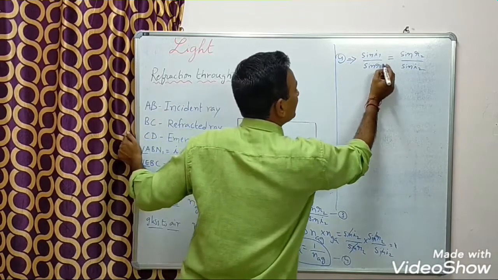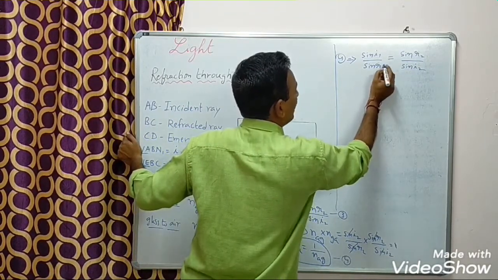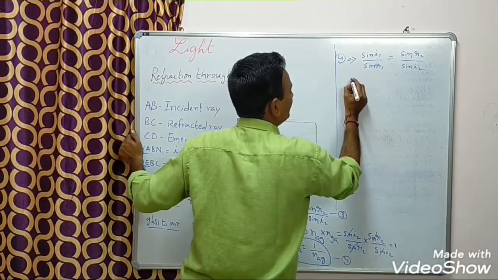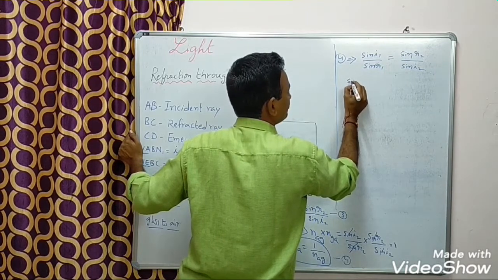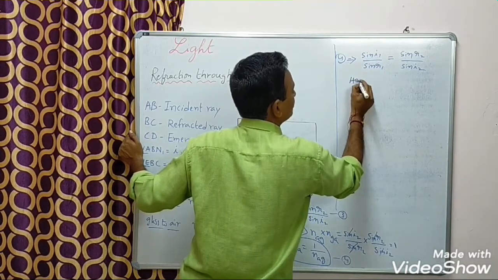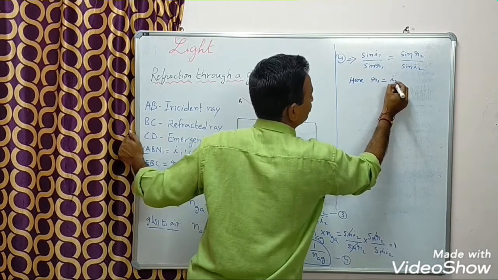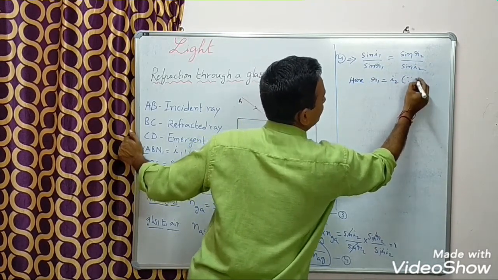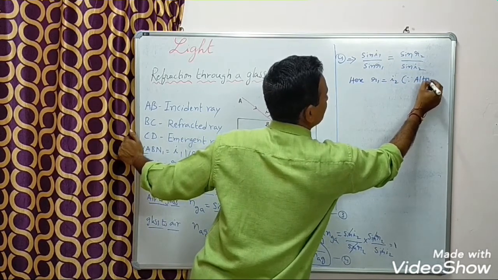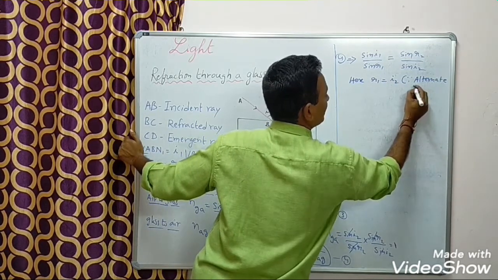So R1 equal to I2 means I can cancel this one. Look at here, R1 equal to I2, since alternate interior angles.